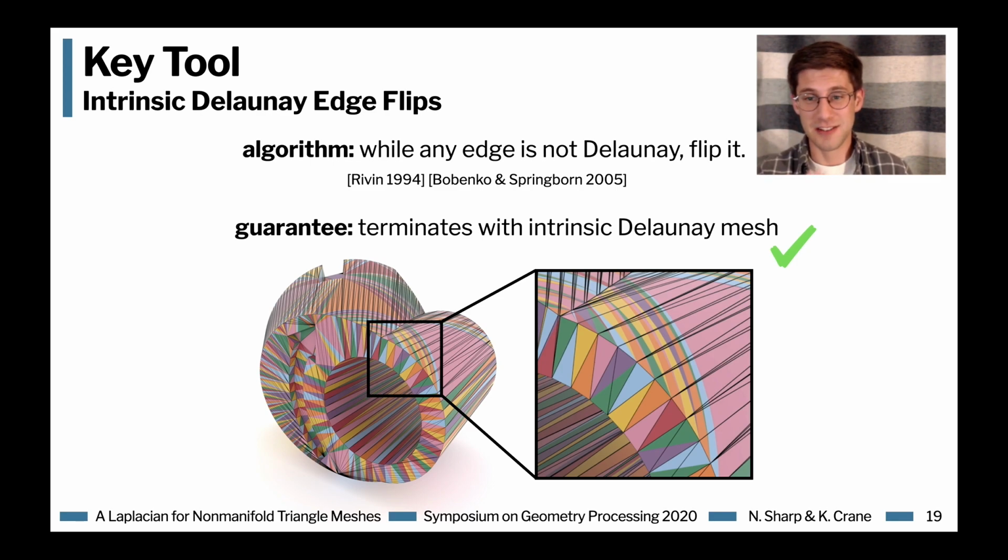Remember that our representation here is super simple. It's just ordinary mesh connectivity and a length associated with each edge. You don't have to think about the particular geometry of how these triangles sit across the surface.